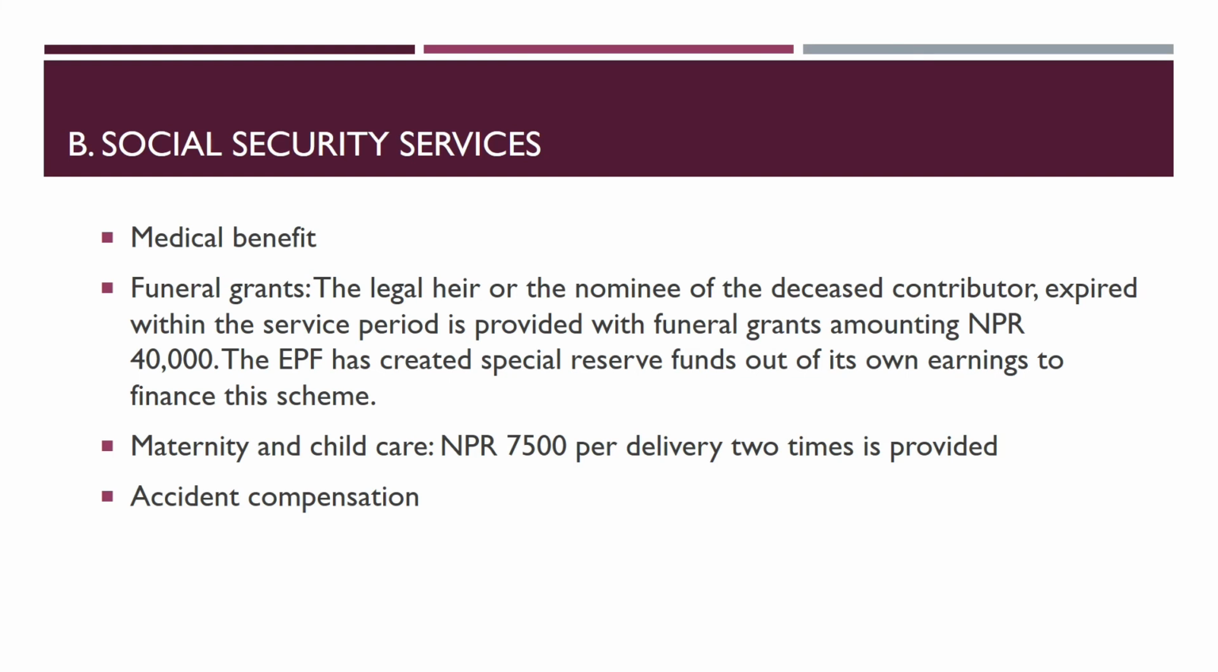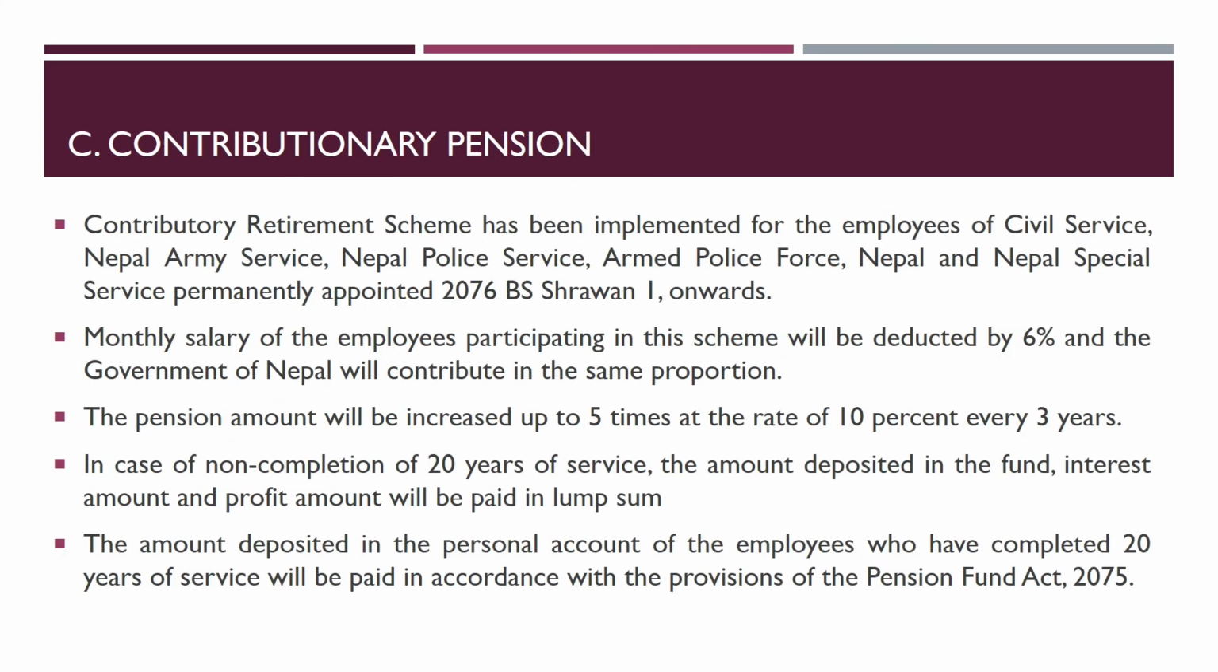Now the next services that the EPF provides is social security services, wherein it provides medical benefit, funeral grants, wherein the legal heir or the nominee of the deceased contributor expired within the service period is provided with funeral grants amounting 40,000. The EPF has created a special reserve fund out of its own earning to finance this scheme, and maternity and child care, wherein 7,500 per delivery is provided, which is maximum of 2 times, and accident compensation is also provided as a part of social security services.